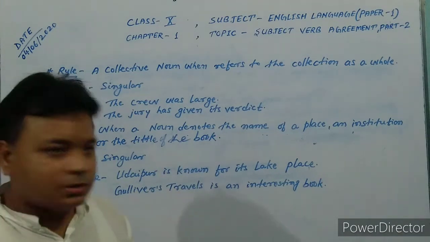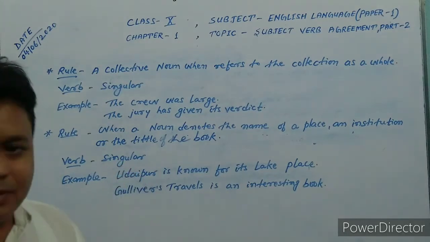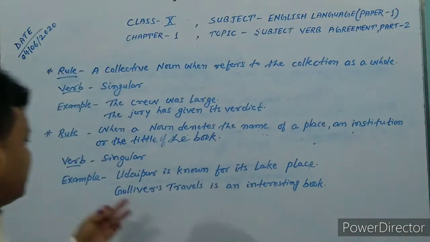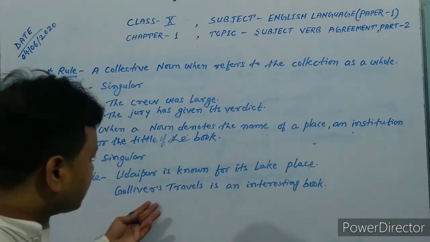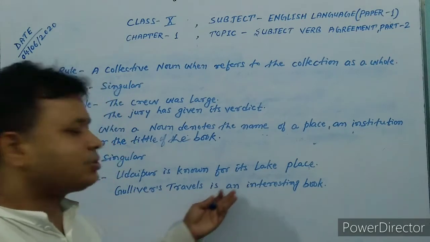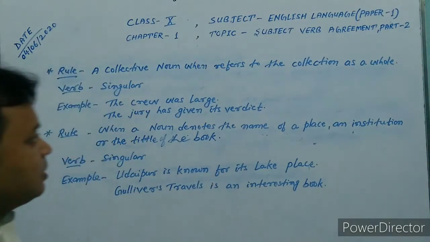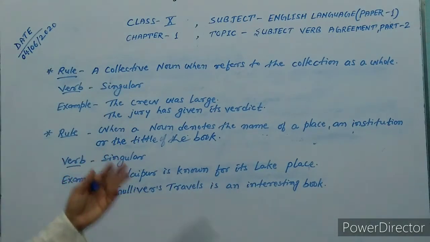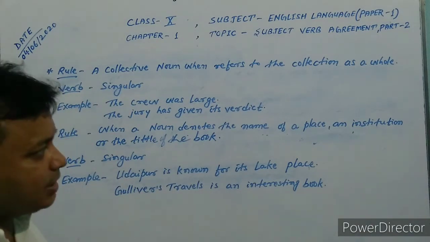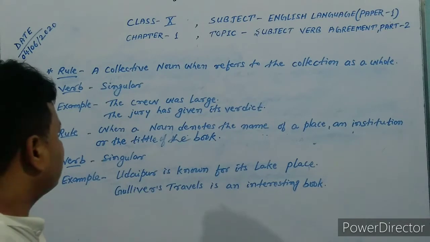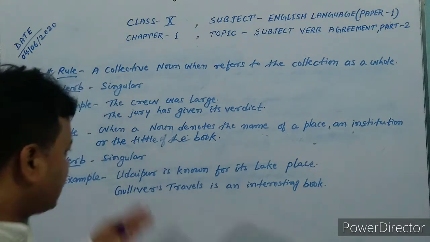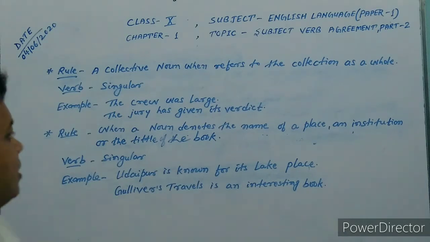Example: Udaipur is a place name. Here I have used is: Udaipur is known for its lakes. Second, Gulliver's Travels is a book. Here I have to use a singular verb: Gulliver's Travels is an interesting book. So this is the rule which I have told you: when a noun denotes the name of a place, an institution or the title of a book, we have to use a singular verb, as I have used.